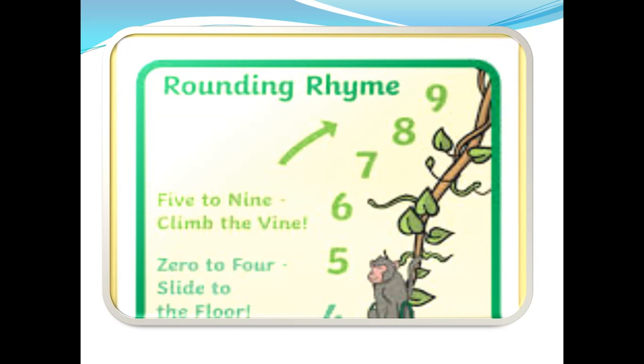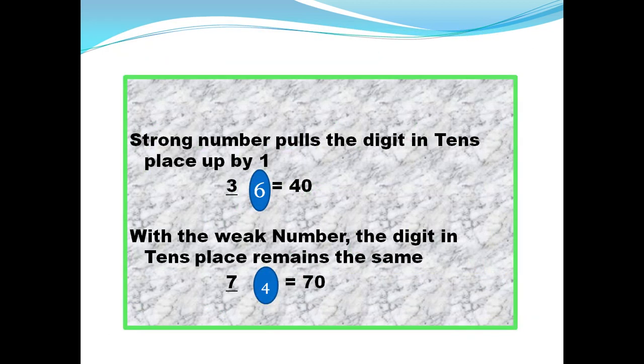There is a small jingle: 5 to 9, climb the vine. 0 to 4, slide to the floor. Strong numbers, if they come with the number, pull the digit up by 1. With the weak number, the digit in the tens place remains the same.